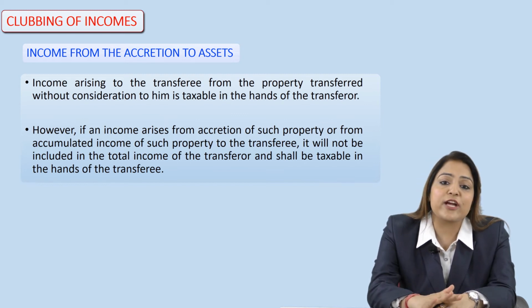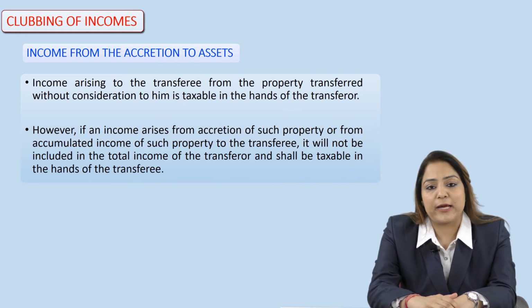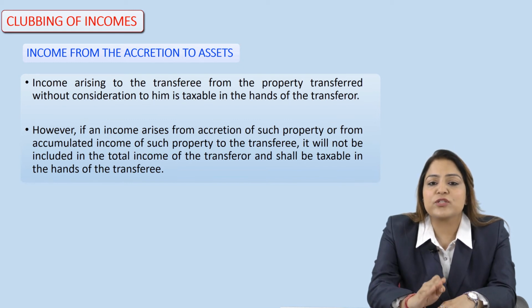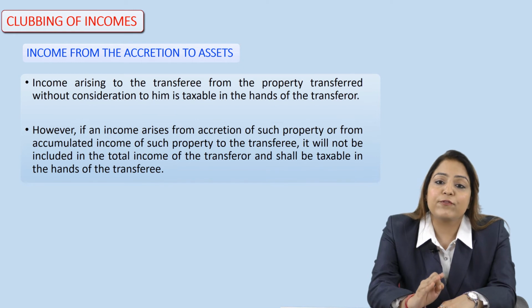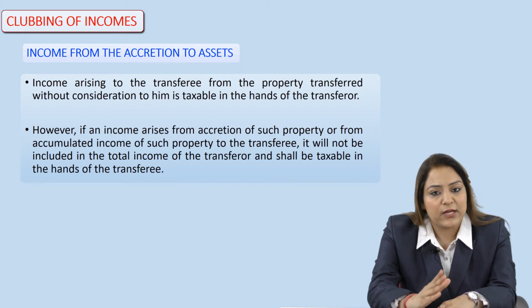In that case, such income would be included in the total income of the transferee, and that transferee would be liable to pay tax on such income. So we have to keep in mind, under this income from the accretion to the asset, whether the consideration is involved or not. And if there is no consideration, then such total income would be added to the income of the transferee and tax would be paid by the transferee.